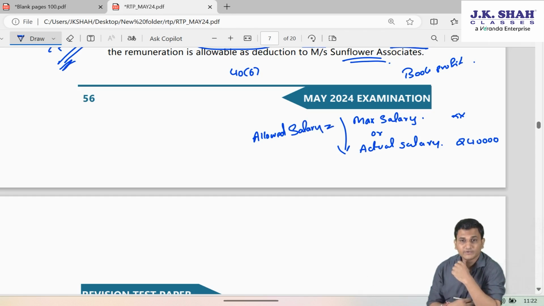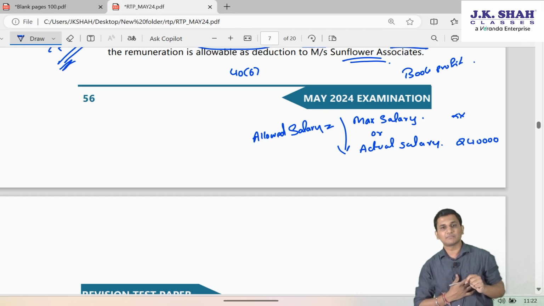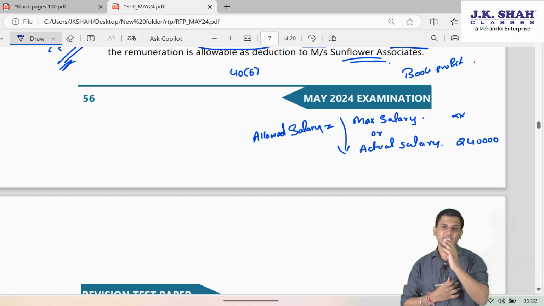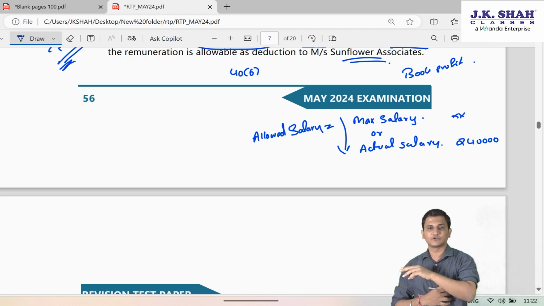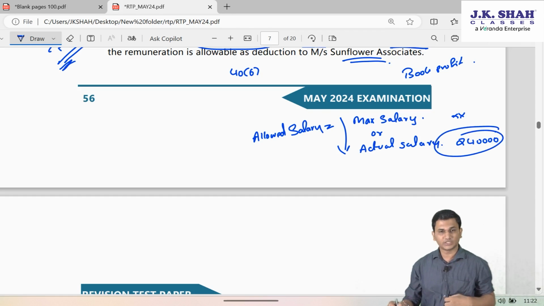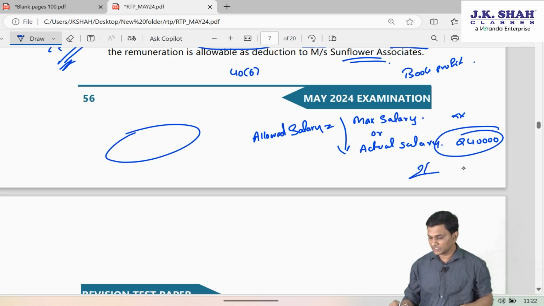Now, whatever is the allowed salary to the firm as a deduction, that same amount becomes taxable in the hands of the partner. Because an income for someone is an expenditure for another and vice versa. So if the firm gets a deduction of 240, the partner will have to pay tax on 240. But if the firm would have got a deduction of only 2 lakh, the partner would have paid tax on only 2 lakh.